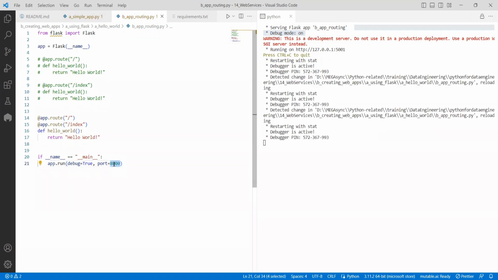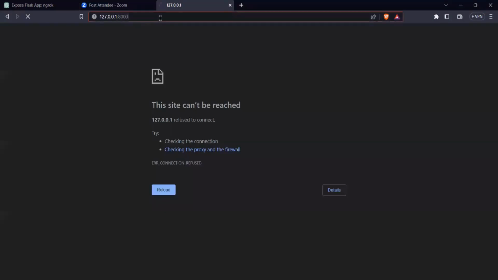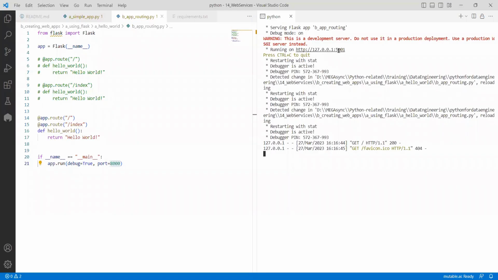If I give 8000 this time and I walk through it, it should come. Previously with 5001 it came. It is a bit slow in responding. Maybe it's reloading for a moment and it will come back. So what is it saying? Hey, what port did I activate?